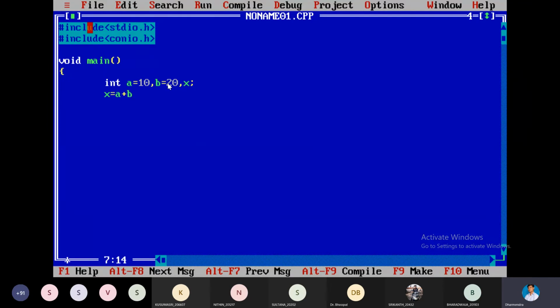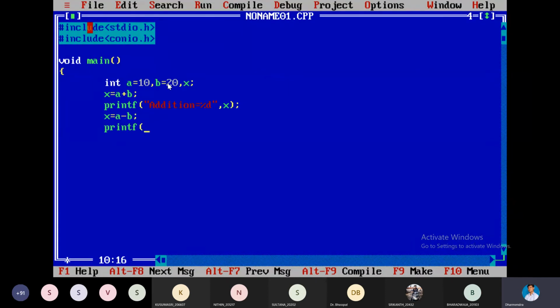That will give us the output. printf, whatever you want to write, you can write. "Addition is equal to %d", x. Again, I'm writing x is equal to a minus b, another operation.